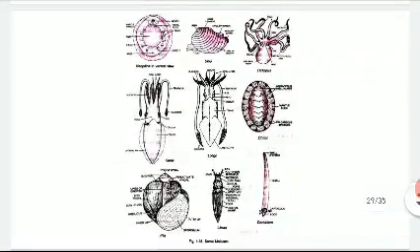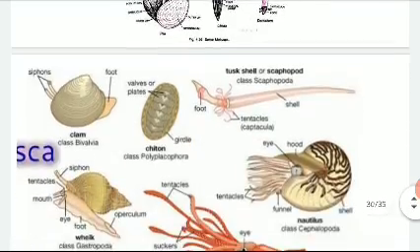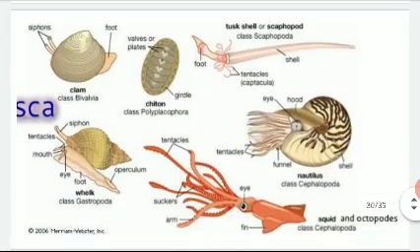Now Mollusca are divided into two categories. First one is gastropod and the second one is cephalopods. Now Loligo, Sepia, octopus, these are the cephalopods because they have no external shell. Their shell is present inside their body, internal in nature. Okay, and others like Chiton, Pila, these are the gastropods. Okay, now these are some live pictures.